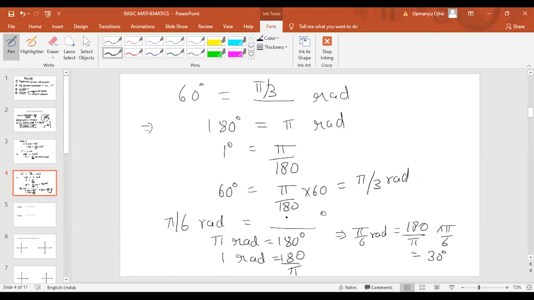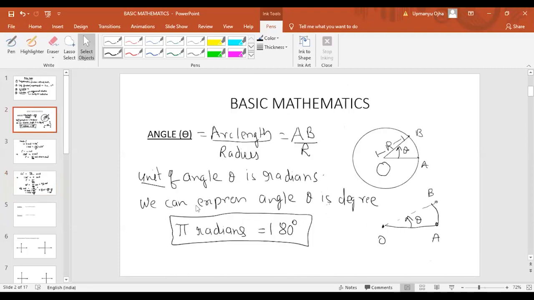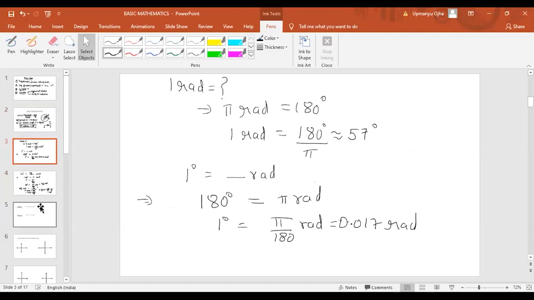So in this way we can find the value of radians and degree, 60 degree, pi by 6. Okay, there is no problem. Simply you have to remember this relation that pi radians is equal to 180 degree, and from there we can get the value of degree and radians.